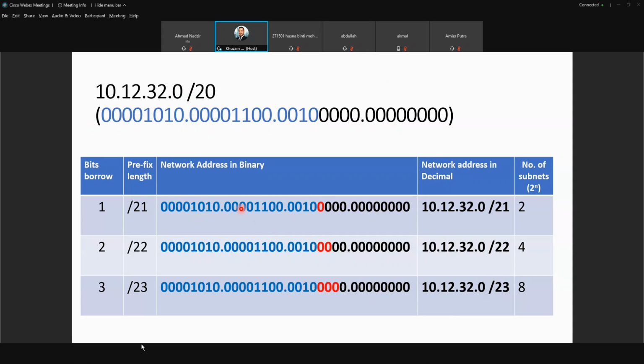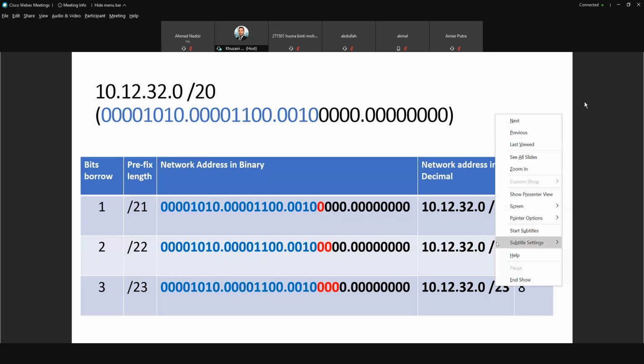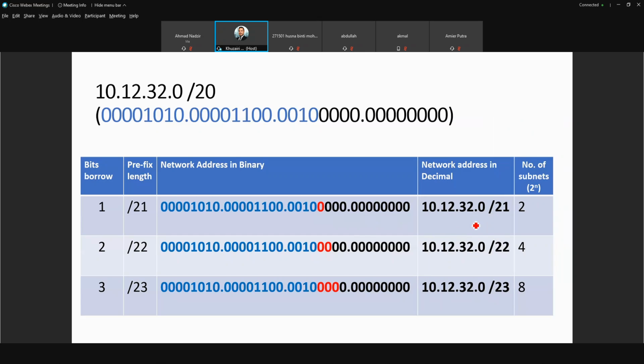The network address in binary now becomes 10.12.32.0/21. This is an important point. Now it becomes /21.